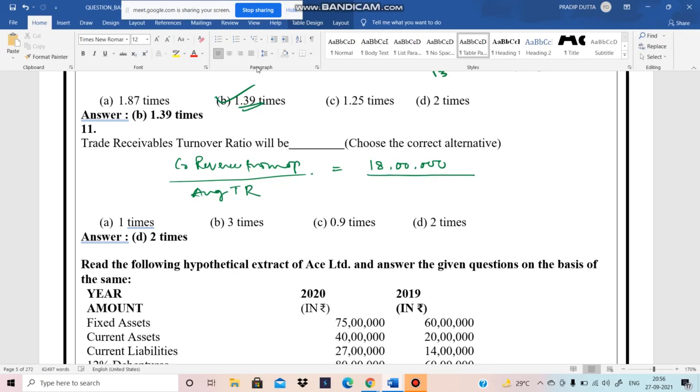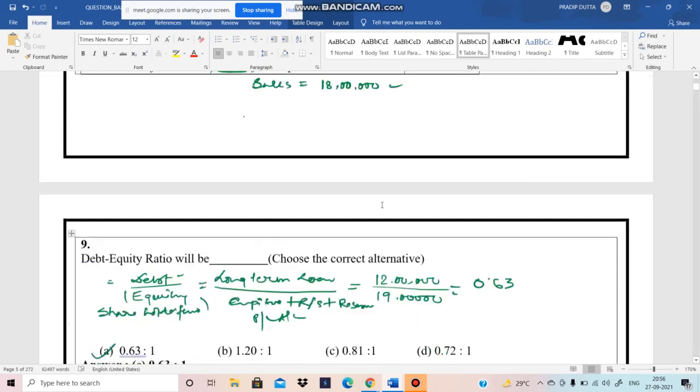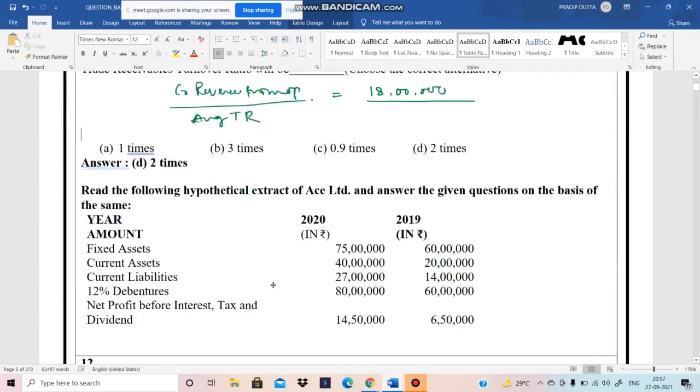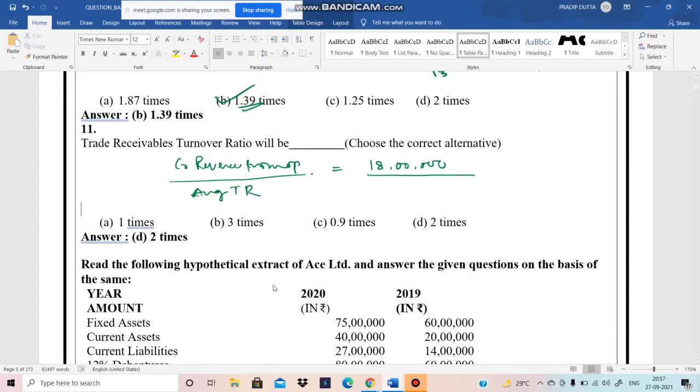Average trade receivable means opening trade receivable plus closing divided by 2. But in that particular question there is no opening or closing. You only have trade receivable of 9 lakhs, so you take it as the average, 9 lakhs.